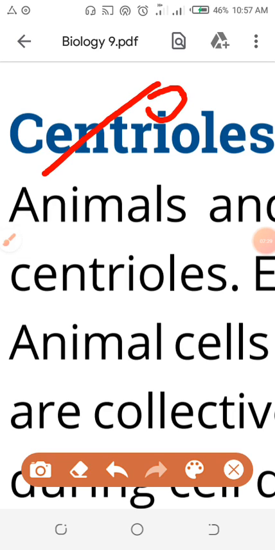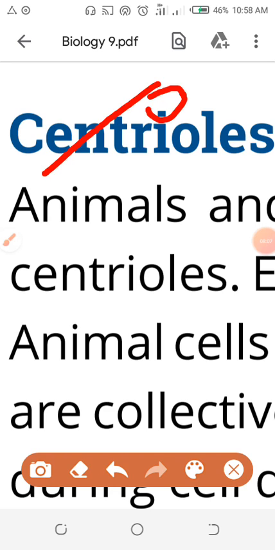Now you have to write this, because it is much important and precious information I am telling you. That information will tell you why the centrioles are present in the animal cell, why they are present in the eukaryotic cell. My question once again to you: which organelle is present in the prokaryotic cell? Ribosomes. You are right. Why are ribosomes present in the prokaryote and in the eukaryote as well? Because ribosomes are without membrane. Any non-membranous organelle, like ribosomes, is present in both cells.